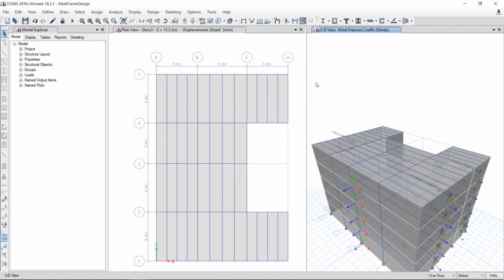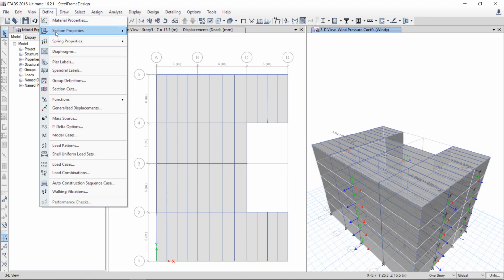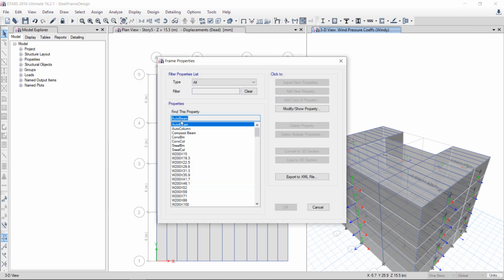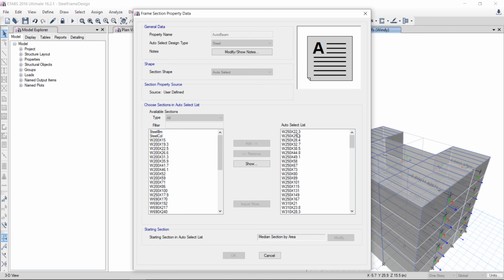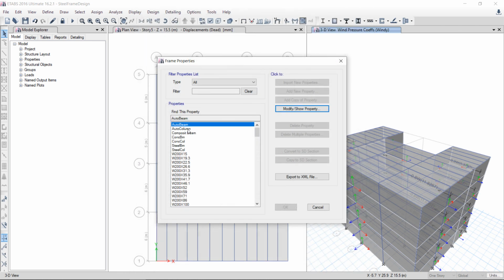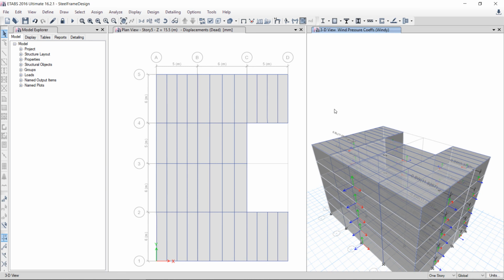If in the analysis and design your members are still failing, then you can increase your auto list. For example, for the auto beam, I have taken this much list of the beams. You can add more beams, higher sections of beam. Similarly, in the column and in the composite beam. So that's how you will design the steel building in ETABS.